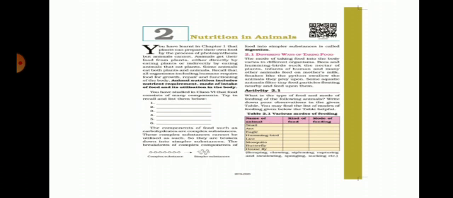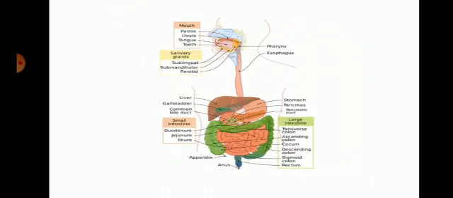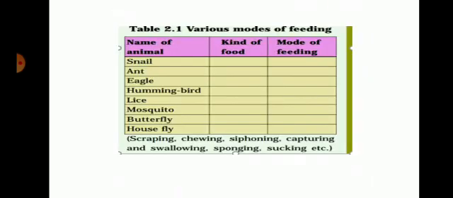Take page number 11 in your science book. Table 2.1, various modes of feeding. In the table, some animal names are given, which kind of food they eat and the mode of feeding. For example, the first one, snail. Which food does the snail eat? Grass. The snail eats grass. The mode of feeding is chewing.